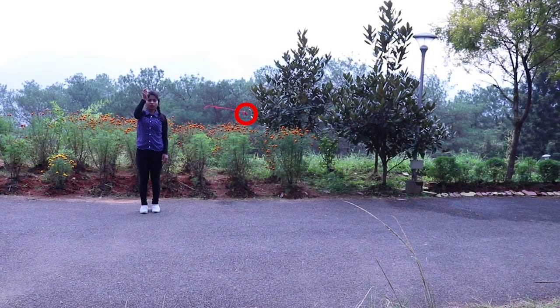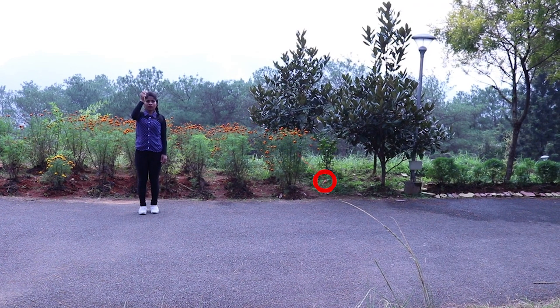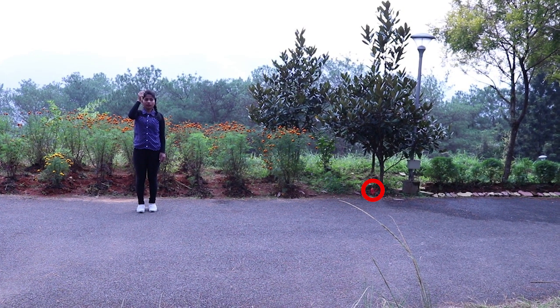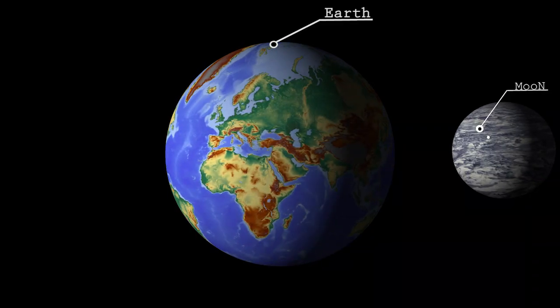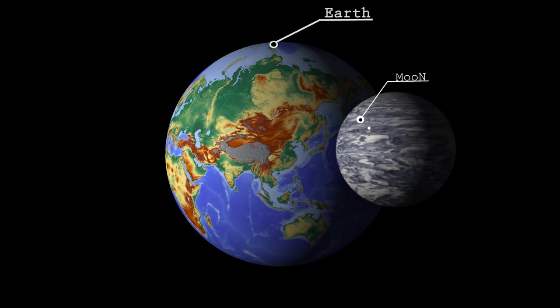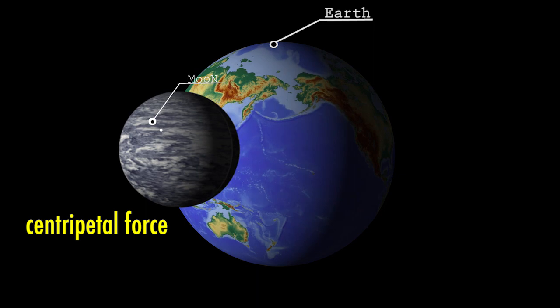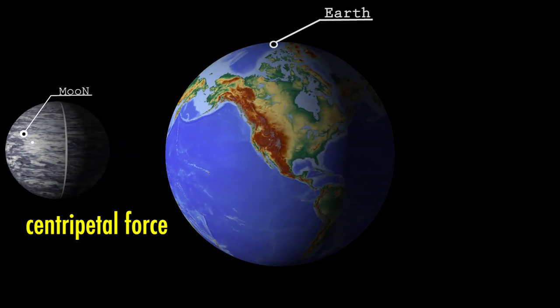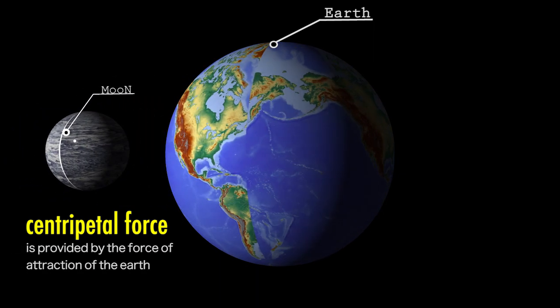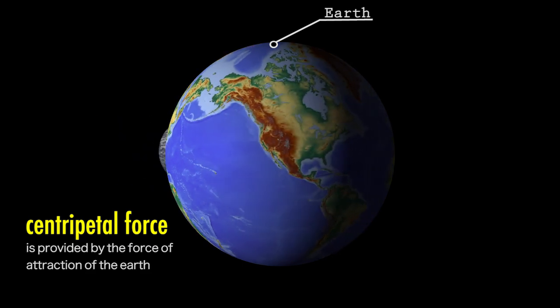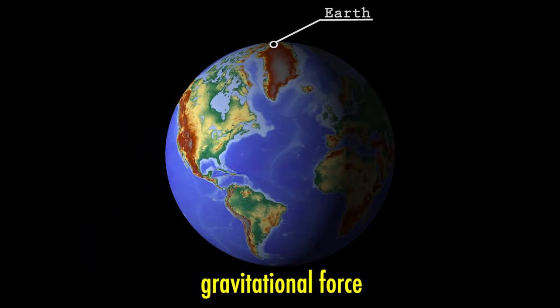In the absence of this force, the stone flies off along a straight line. The motion of the moon around the earth is due to the centripetal force. The centripetal force is provided by the force of attraction of the earth, that is, the gravitational force.